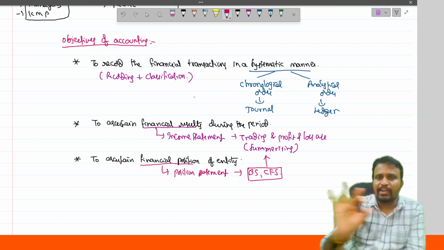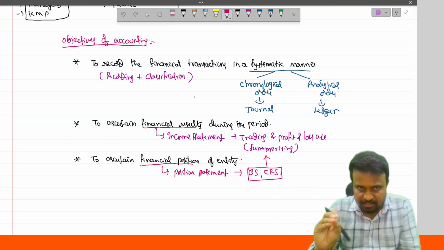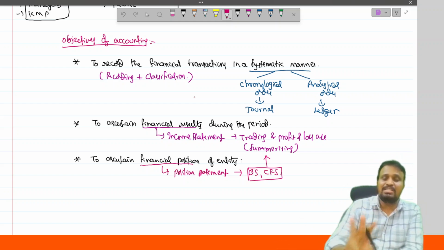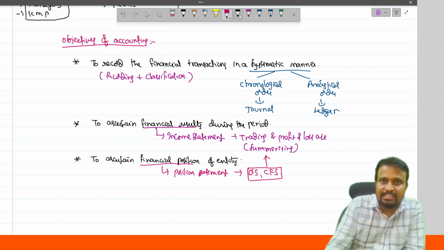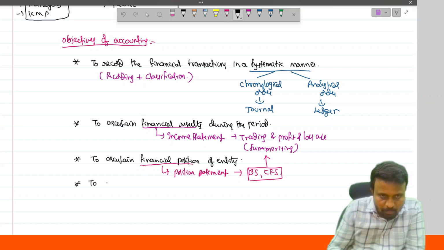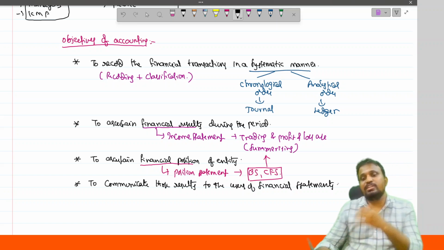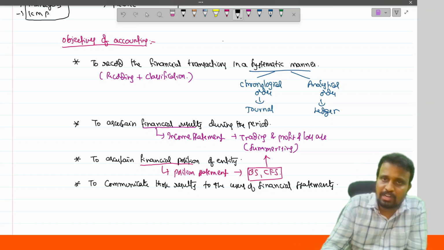What is the first objective? To record the financial transactions in a systematic manner. Second one, to ascertain the financial results during the period. Third one, to ascertain the financial position of the entity. And the fourth one is to communicate those results to the users of the financial statement.